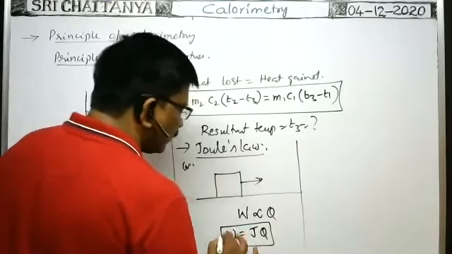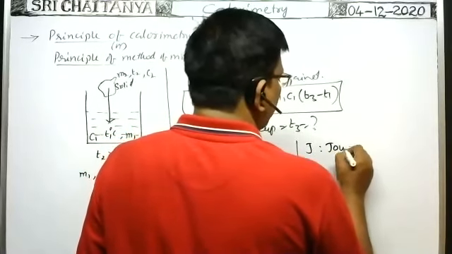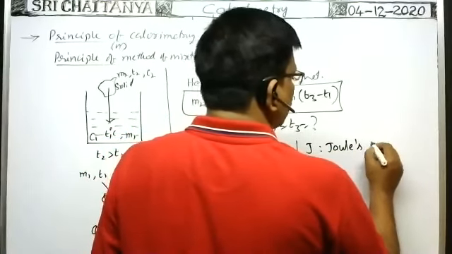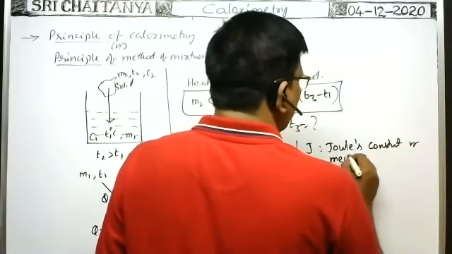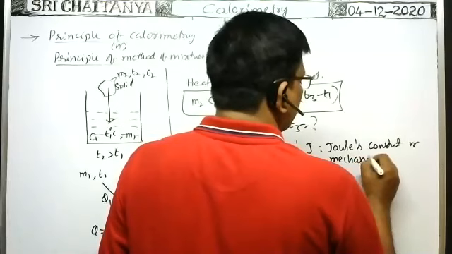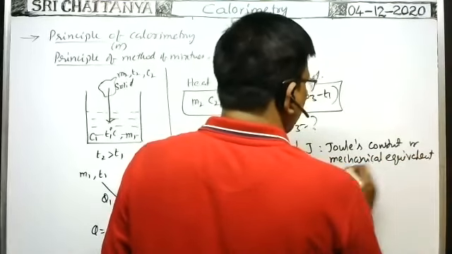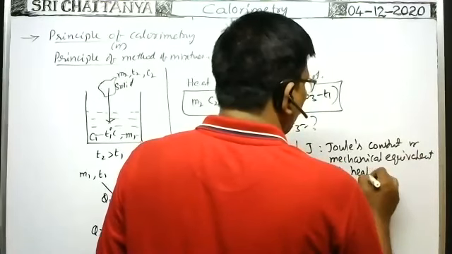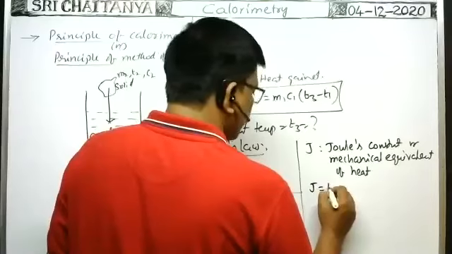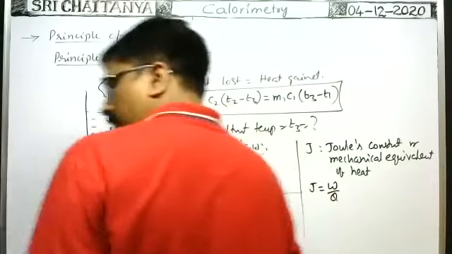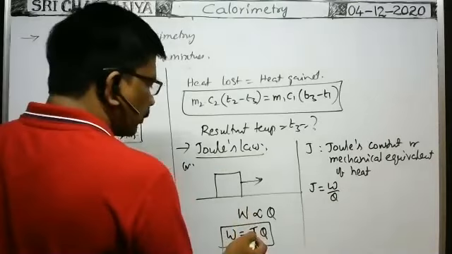This proportionality constant J is called Joule's constant or mechanical equivalent of heat. So from this, how can we write J? J is equal to W by Q, no? Here it is constant because it is the proportionality constant.